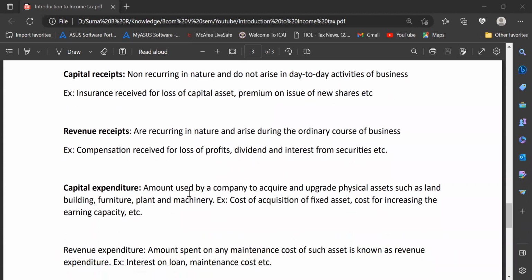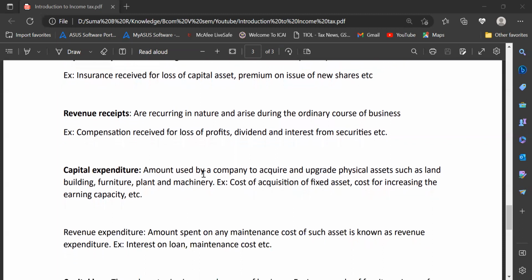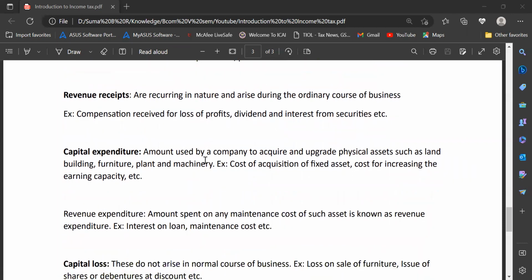Then there is capital expenditure. What is capital expenditure? It is an amount used by the company to acquire or upgrade an asset. Some examples are the cost of acquisition of an asset and the cost of increasing the earning capacity of such an asset. What is a revenue expenditure? This is expenditure used for maintenance of such an asset. These kinds of expenditures keep happening in the ordinary course of business. Some examples are interest on loan, maintenance cost of such assets, etc.